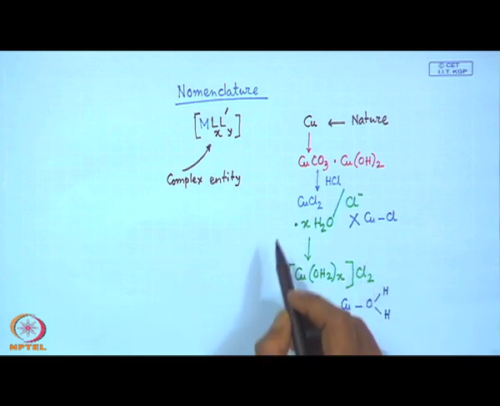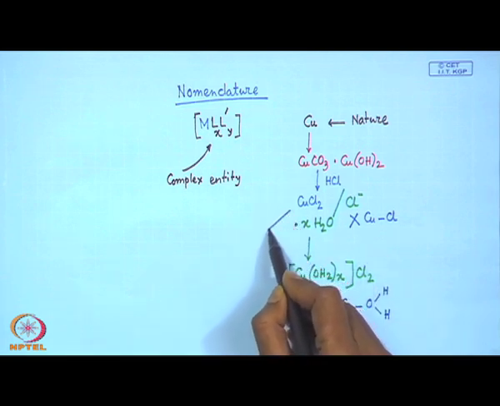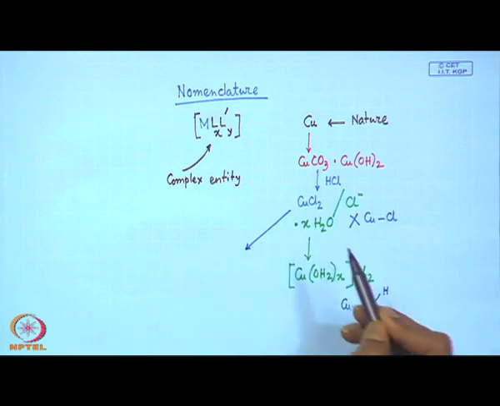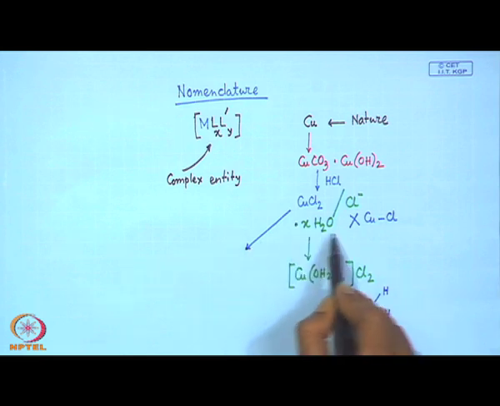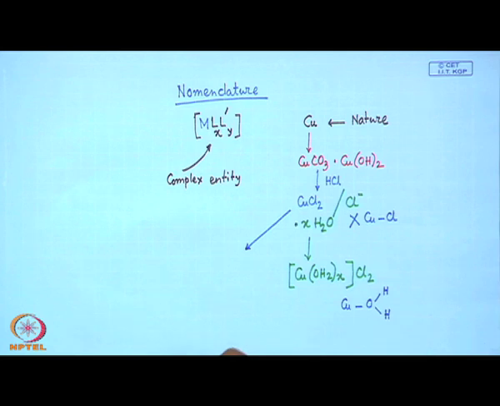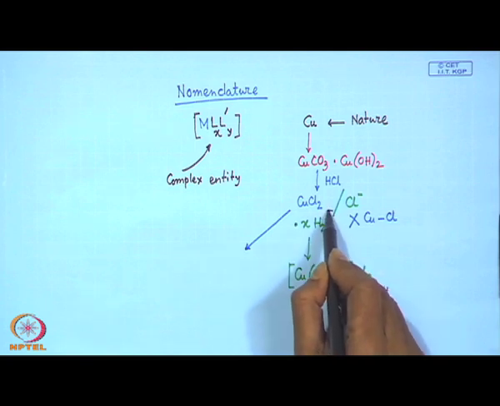So, if we can make this species, we can go for its anhydrous form, that means this water will be lost.